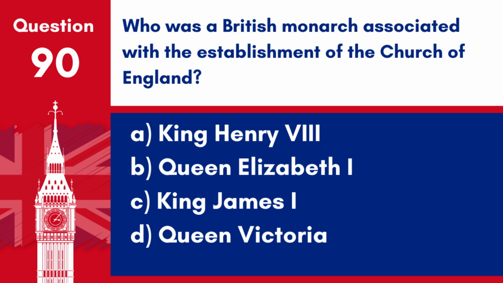Question 90. Who was a British monarch associated with the establishment of the Church of England? A. King Henry VIII. B. Queen Elizabeth I. C. King James I. D. Queen Victoria.